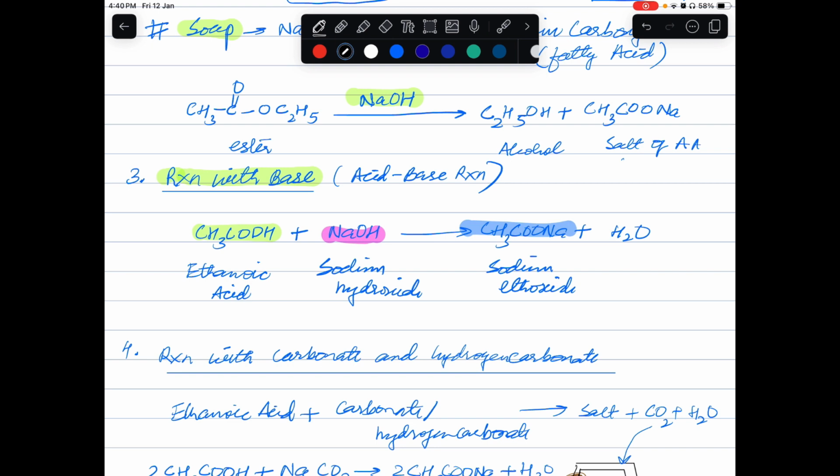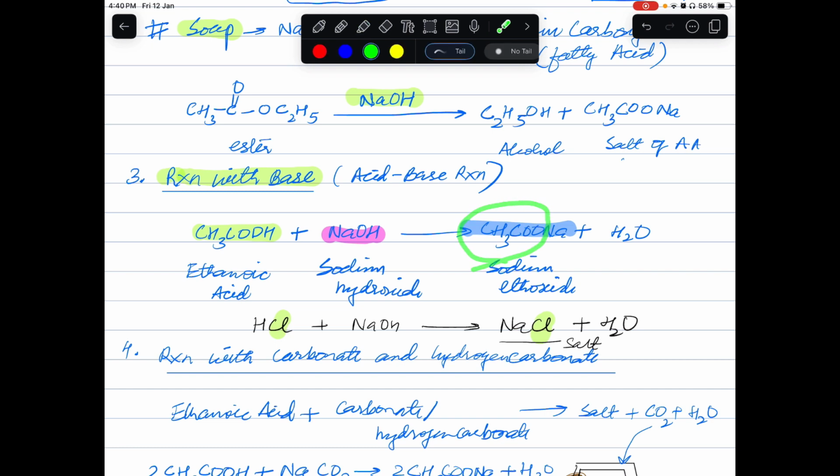I'm writing here HCl, for example, when it reacts with NaOH, we will be getting NaCl plus H2O. So when acid and base react, we have a neutralization reaction. Product is a salt. In the same manner here we will be getting salt. What is the difference? Here we are having chloride ion produced from the acid, while here we are getting acetate ion produced from acetic acid.